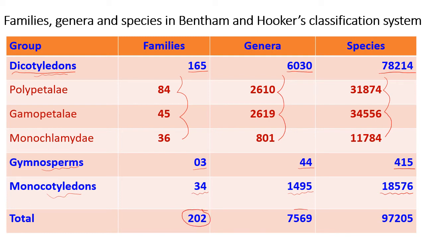Total number of genera is 7,569, and total number of species described by them was 97,205. So this is a little bit about statistical contents of this system of classification.